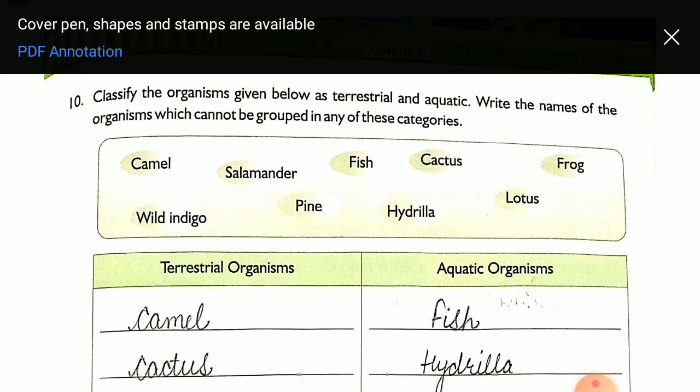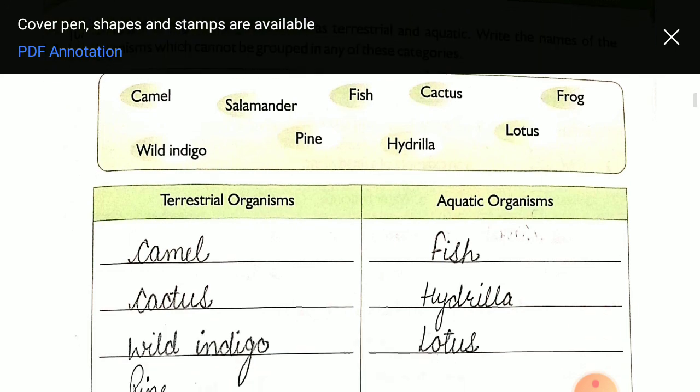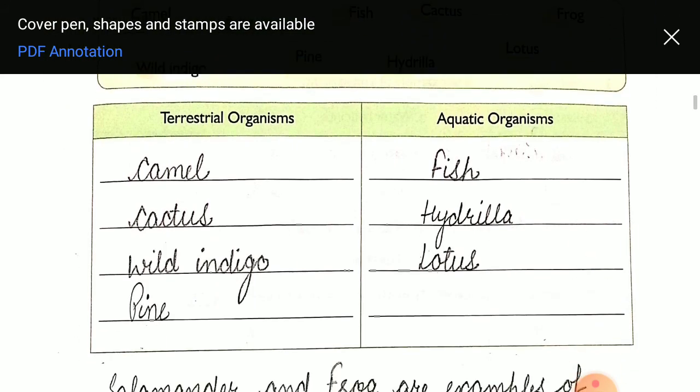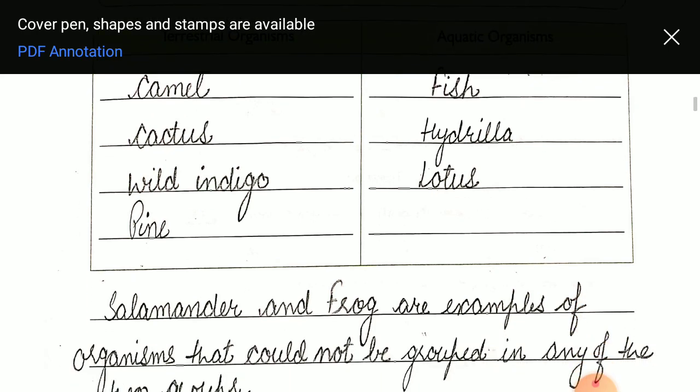Now next is question number 10. Classify the organisms given below as terrestrial and aquatic. Write the name of the organisms which cannot be grouped in any of these categories. Okay, so terrestrial organisms: camel, cactus, wild indigo, pine. These are the animals or plants that grow on land. Aquatic means those that live in water, like fish, hydrilla and lotus. So these are the plants and organisms that live in water.